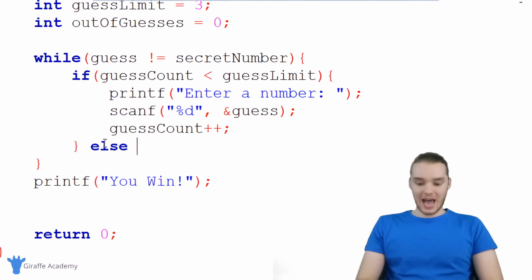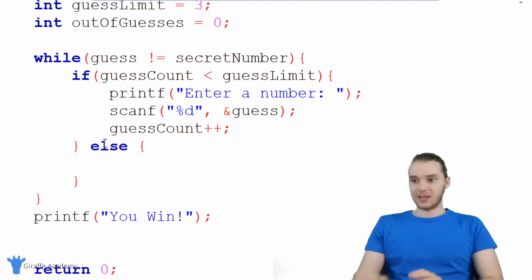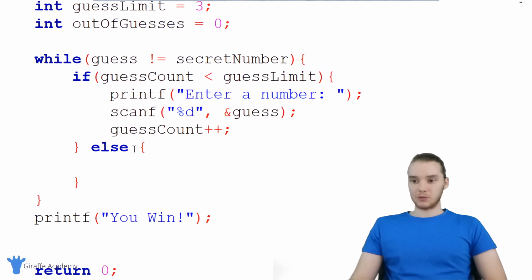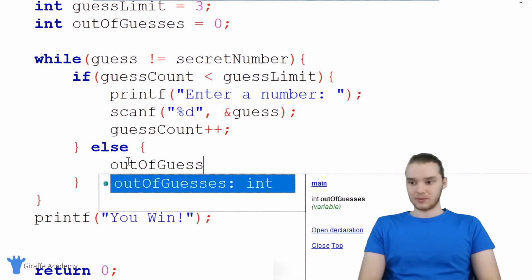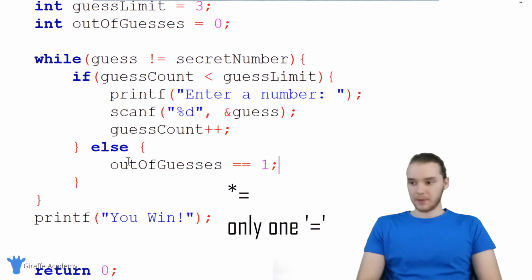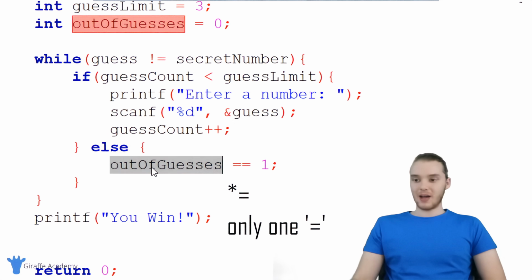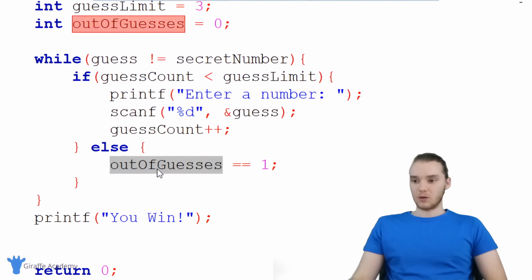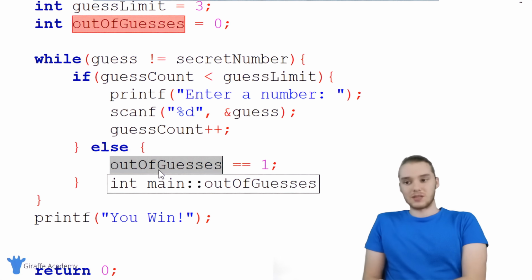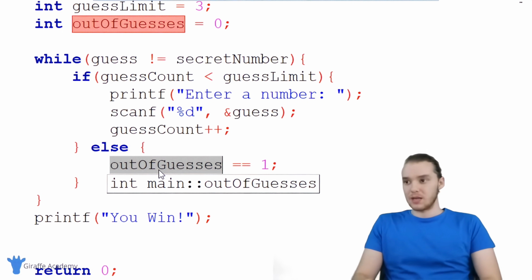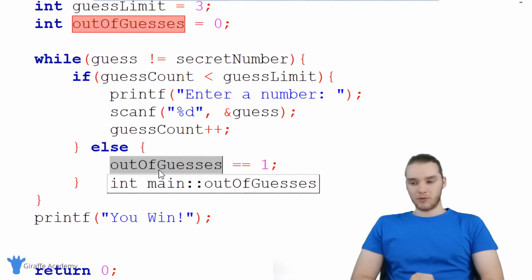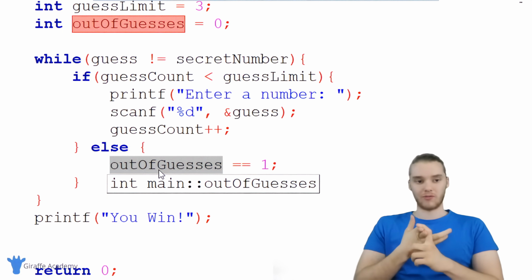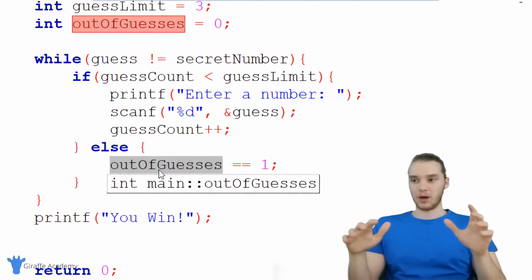Otherwise though, if they have guessed too many times, right? If the guess count is either equal to or greater than the guess limit, I'm actually gonna set this out of guesses variable equal to 1. So I'm gonna say out of guesses is equal to 1. And basically what this is gonna tell us is if out of guesses is greater than 0, then that'll tell us that the user is out of guesses. So essentially, if out of guesses has a value that's more than 0, we'll know that they've run out of guesses. And if you've used any other programming languages before, this is what we would refer to as a Boolean variable. It's basically storing a true or a false value, which we're representing with 0 or 1.